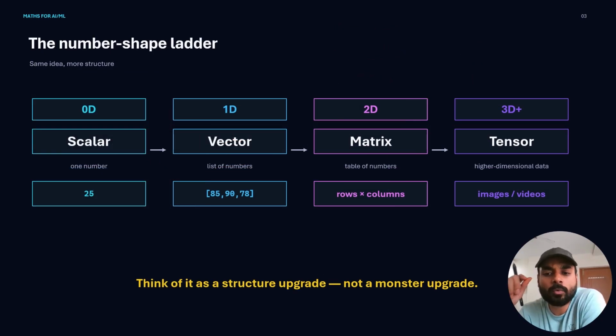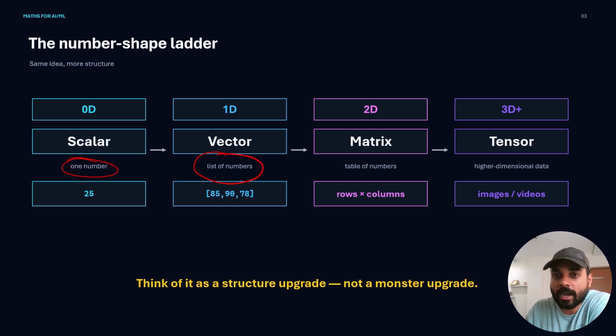Now think of these four terms, scalars, vectors, matrices, and tensors, as a ladder. We have already discussed in the previous video that a scalar is a single number, one number. A vector is a list of numbers, and a matrix is a table of numbers. A tensor is numbers arranged in even more dimensions. The dimension of a matrix is 2.